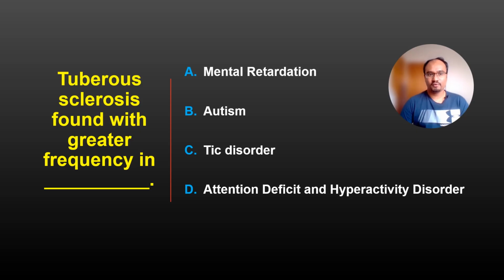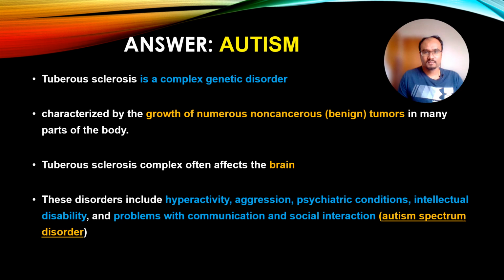Tuberous sclerosis is found with greater frequency in, and the options are mental retardation, autism, tic disorder, and attention deficit hyperactivity disorder. And the correct answer is autism.